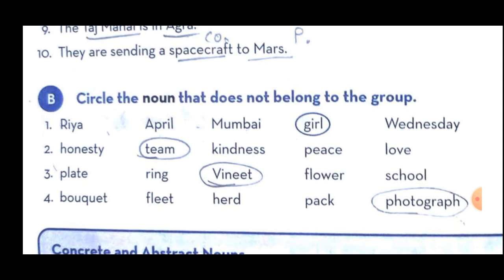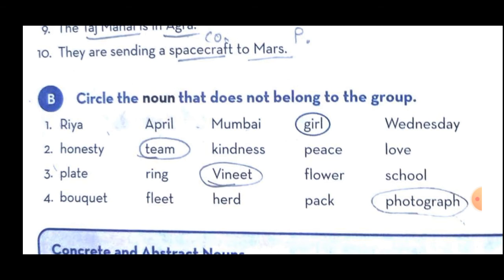Okay, same way second, see that: honesty, team, kindness, peace and love. Now all these are the group of which type of noun? Abstract noun. See the word honesty is also abstract, kindness is also abstract, peace is also abstract and love is also abstract. Now which is the odd one, which is different? Here the team is not abstract noun, team is a common collective noun. So that's why we have to circle the word team.